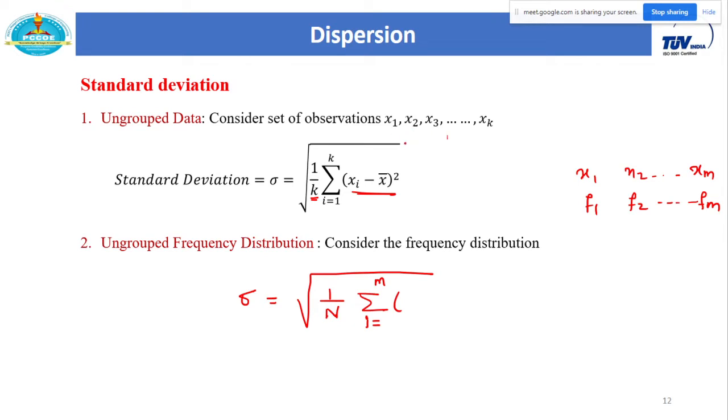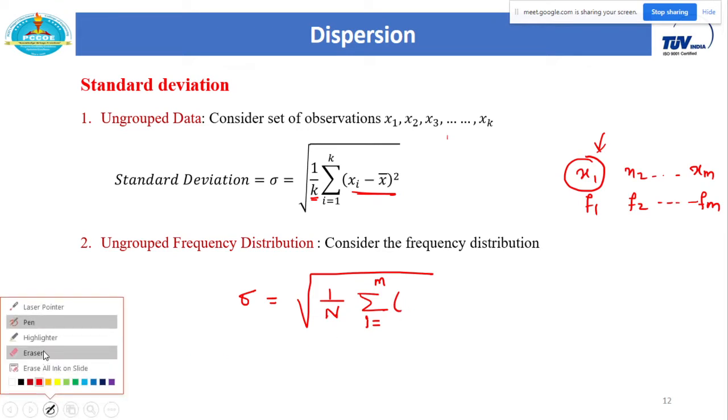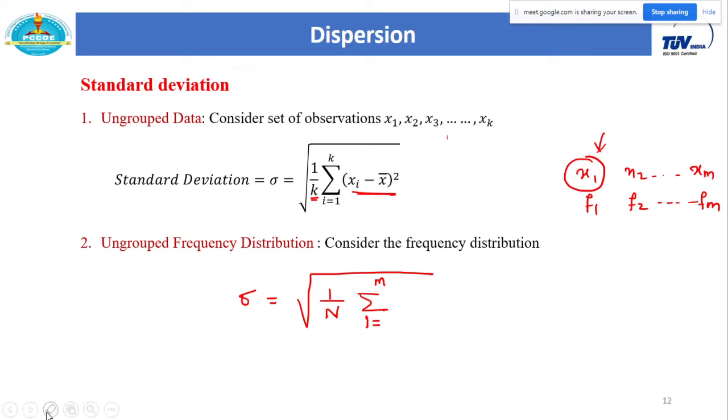I have to subtract the arithmetic mean from each observation. But in case of frequency distribution, the first value x1 is repeated f1 times. So what do we have to consider here? fi into xi. Whether this is correct, I will write first.